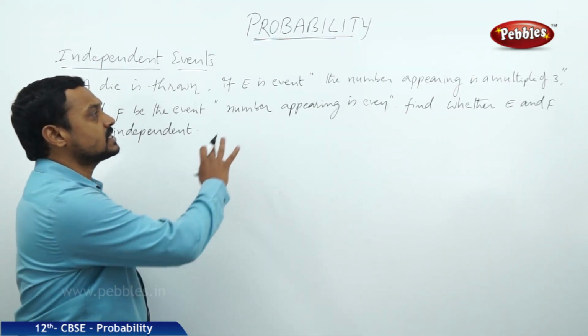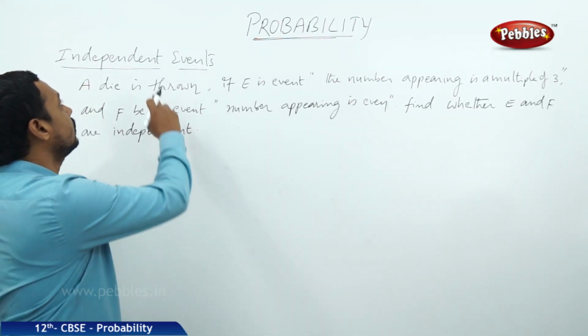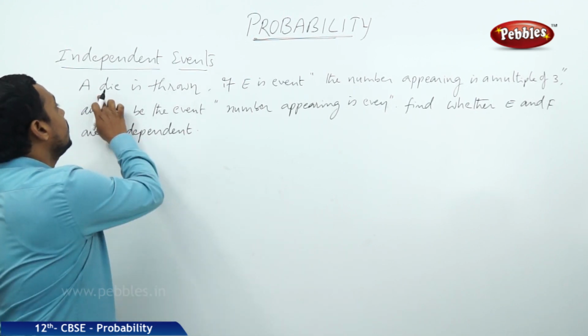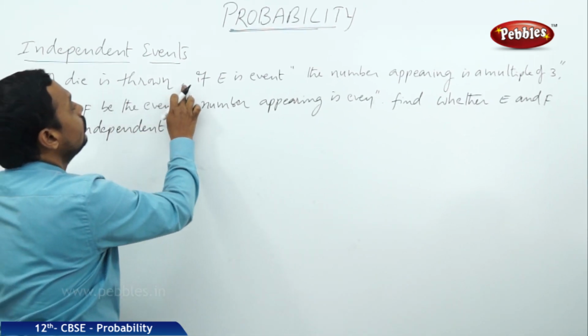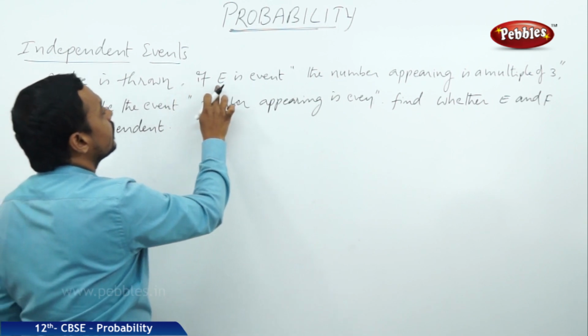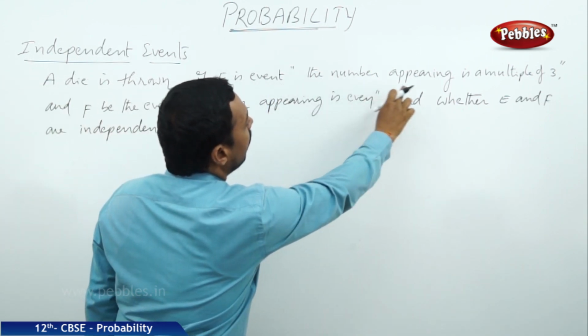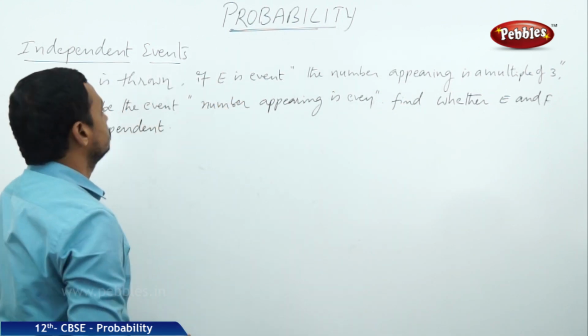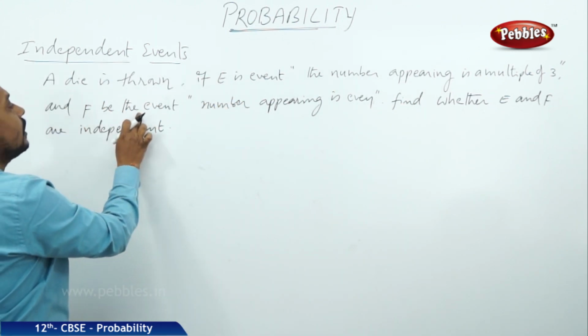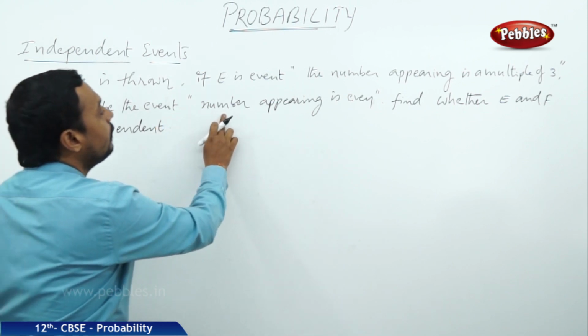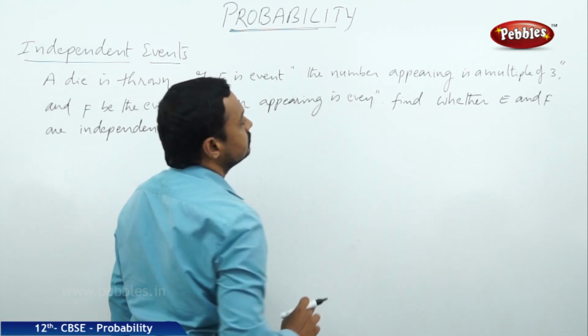Now let us discuss one example problem on independent events. A die is thrown. E is the event that the number appearing is a multiple of 3, and F is another event that the number appearing is even.